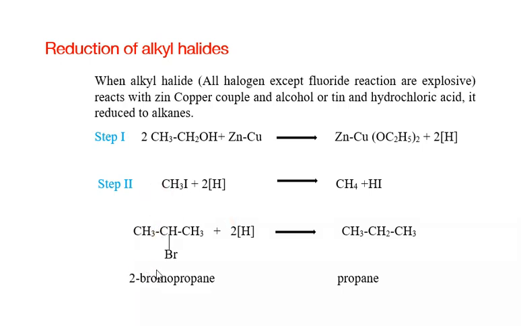Second example, you can see 2-bromopropane reacts with nascent hydrogen, which is produced by the reaction of ethanol with zinc-copper couple, to form propane plus hydrogen bromide. This is the method to prepare alkanes. In this case, alkyl halides get converted into alkanes. The halogen group is replaced by the hydrogen atom, meaning a substitution reaction takes place. Iodine is replaced by the hydrogen atom.